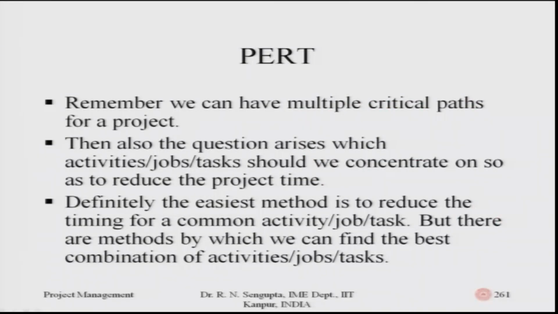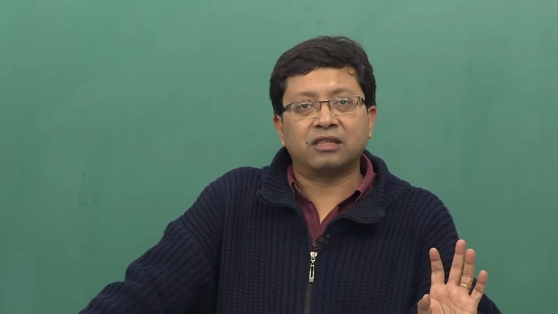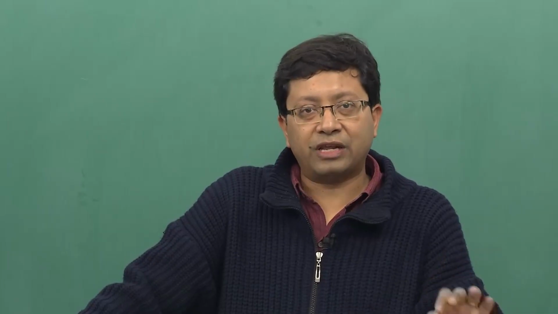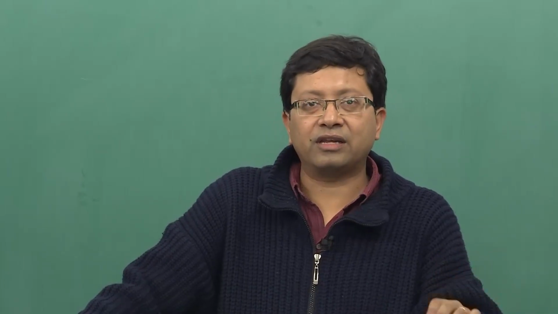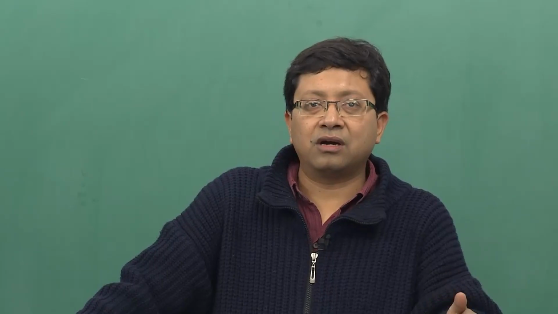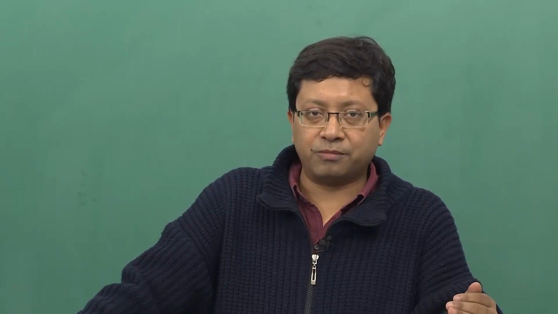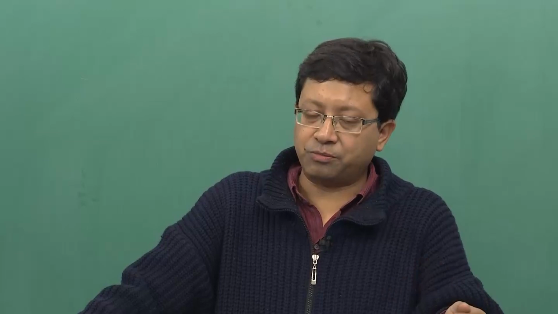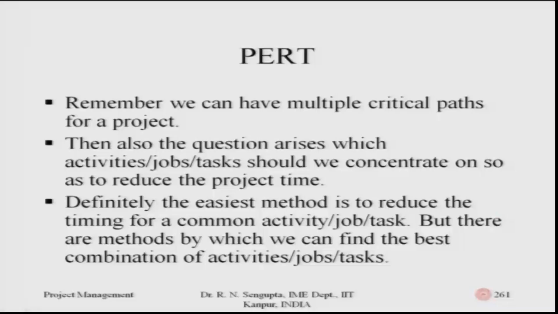Remember, we can have multiple critical paths, that is an important note, and multiple critical paths means that there are many activities which are very important. So, any crashing or any overestimation of the time duration for any of the activities would have a huge consequence, both from the time perspective as well as the scheduling perspective. Then the question arises: if there are many critical paths, which activities or job tasks should we concentrate on, so as to reduce the overall cost to the maximum possible extent?